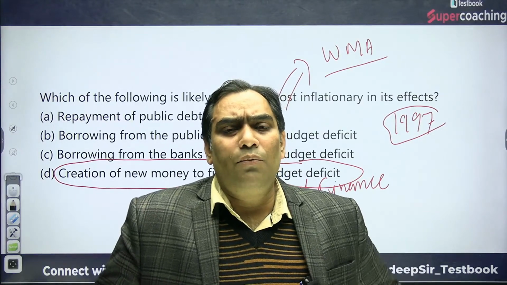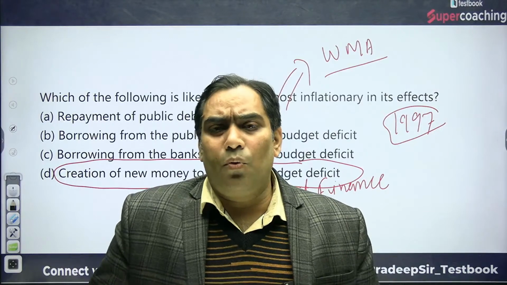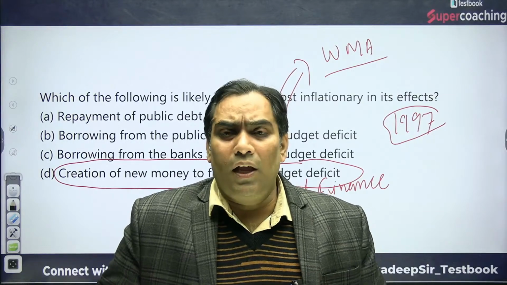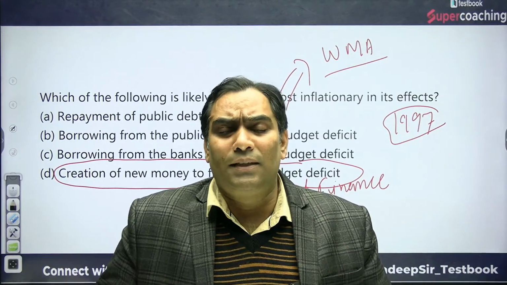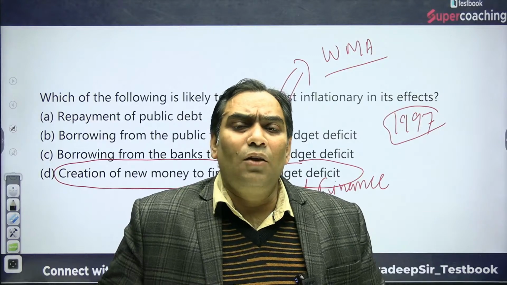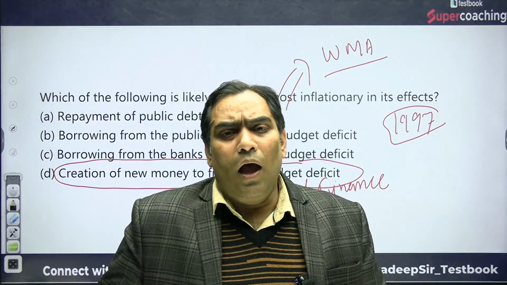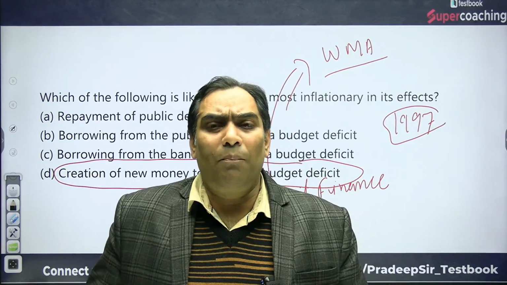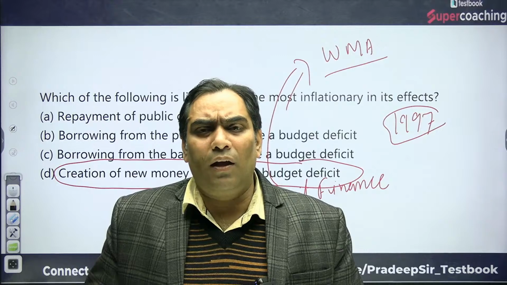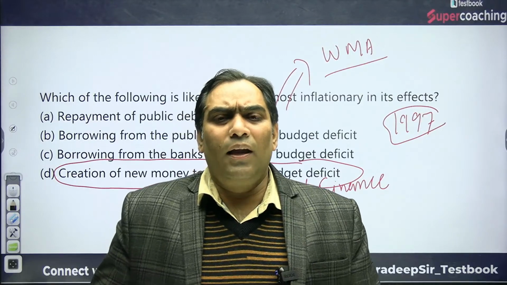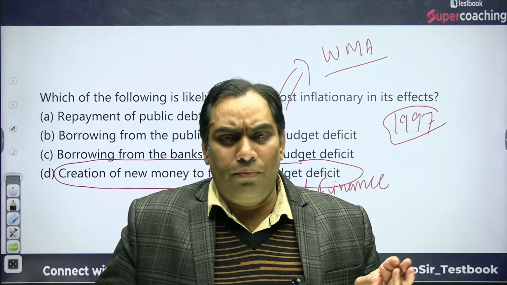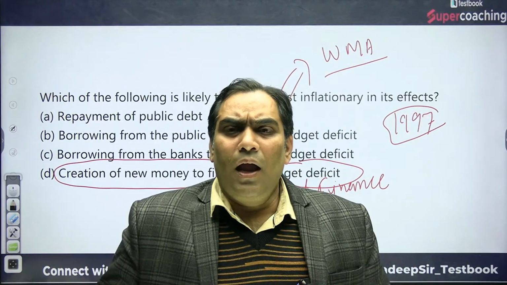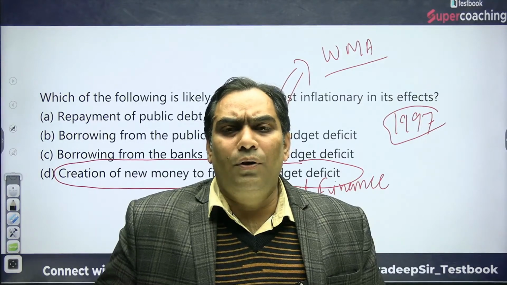Because we were not able to increase our production but we were able to increase our money supply, prices were booming. There used to be an increase in prices, which is known as inflation. It was also instrumental in the crowding out of the private sector. That's why in 1997 we amended the concept of budget deficit, the concept of ad hoc treasury bills, and the concept of deficit financing.